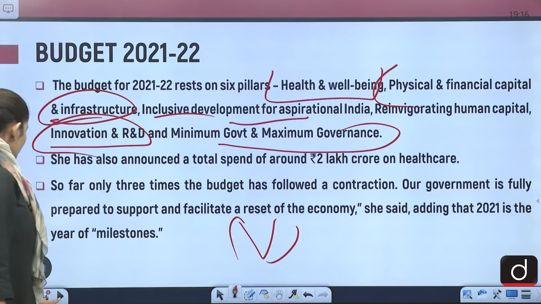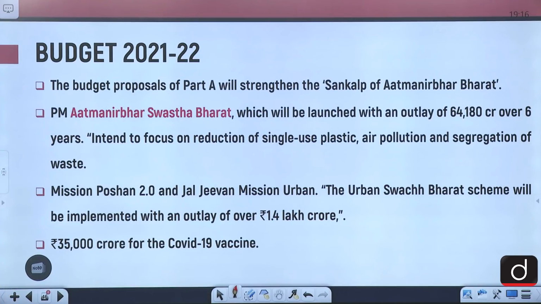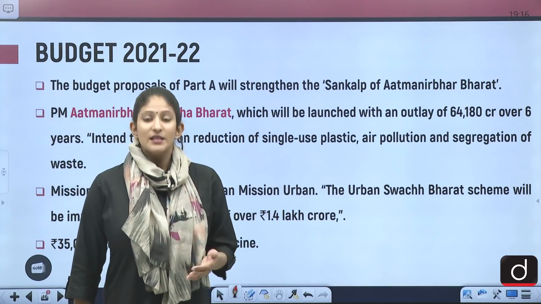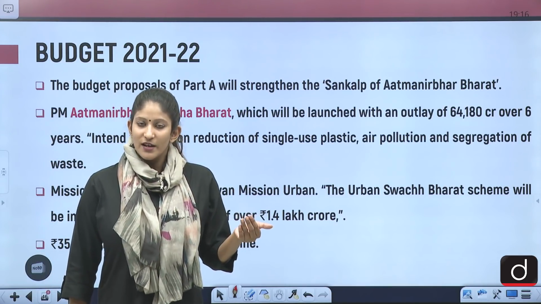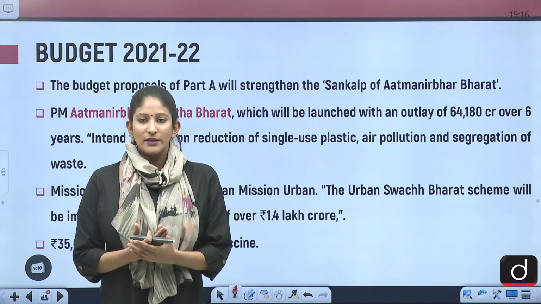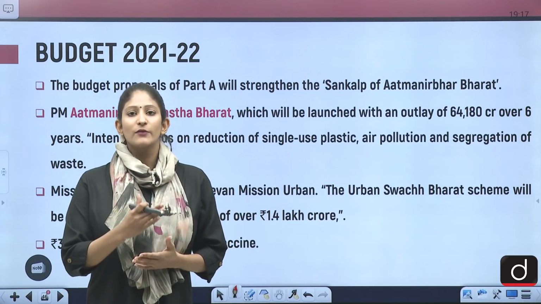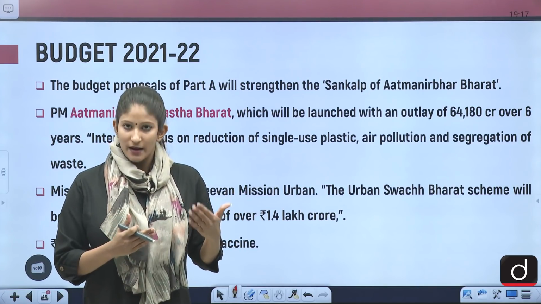And it has not painted a grim picture. The budget proposals of Part A will strengthen the Sankalp of Atmanirbhar Bharat. India needs to become an Atmanirbhar Bharat because of the distortion in the supply chain and demand chain as well, because of the trade war that was already looming large since 2017 and 18, and after that, of course, because of the COVID-19 induced lockdown.